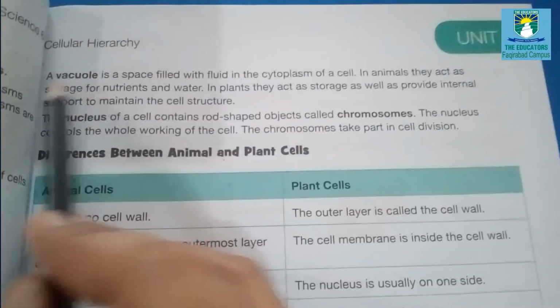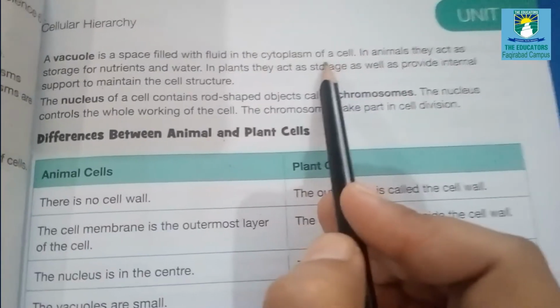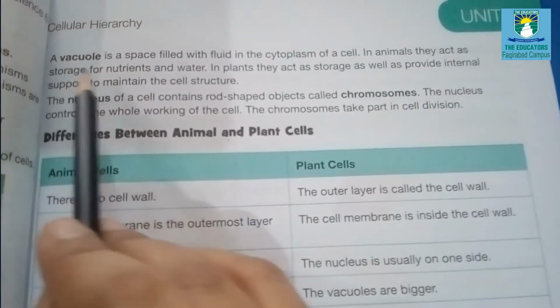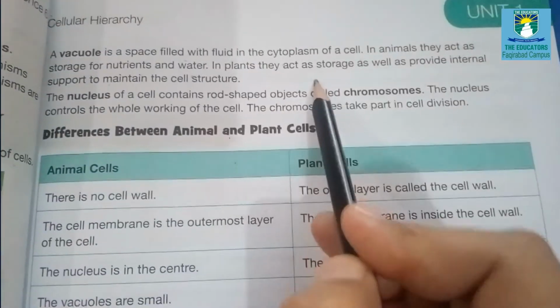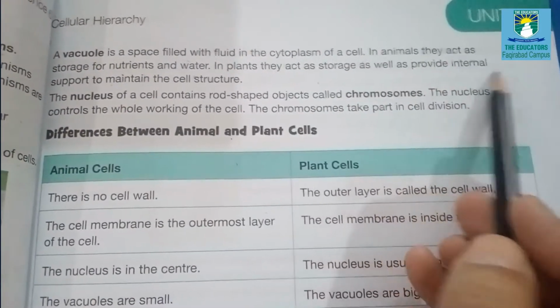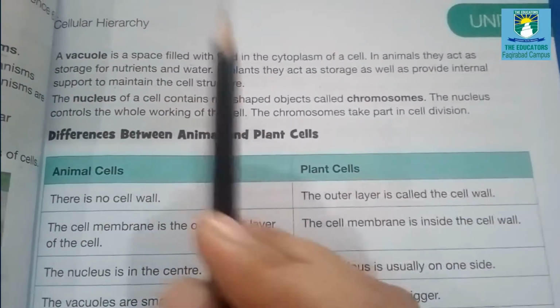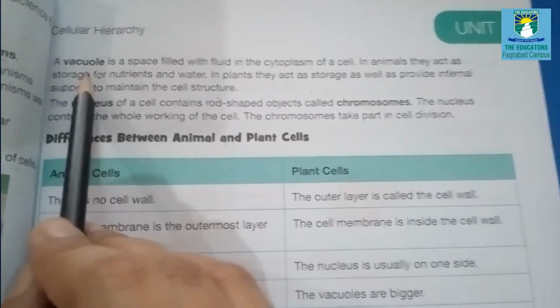A vacuole is a special space filled with fluid in the cytoplasm of a cell. In animals, vacuoles act as storage for nutrients and water. In plants, they act as storage as well as provide internal support to maintain the cell structure.